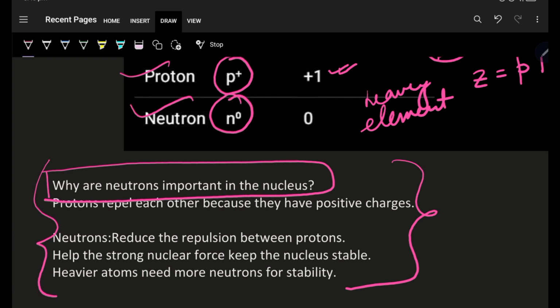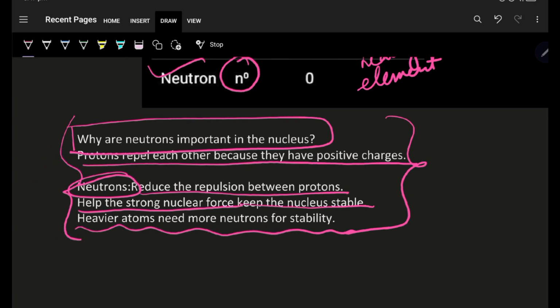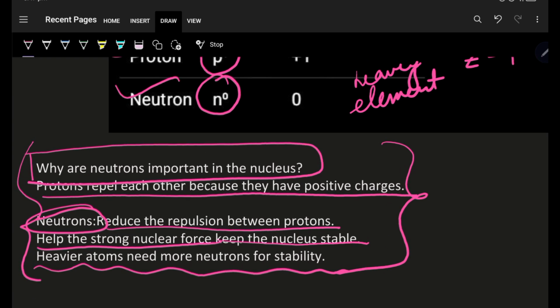So let us see. Protons repel each other because they have positive charge. We know like charges repel each other. What is the work of neutrons then? It reduces the repulsion between the protons and helps the nuclear force to be strong and keeps the nucleus stable. One more thing you see, heavier atoms need more neutrons for stability. That gives extra stability to the heavier atoms.